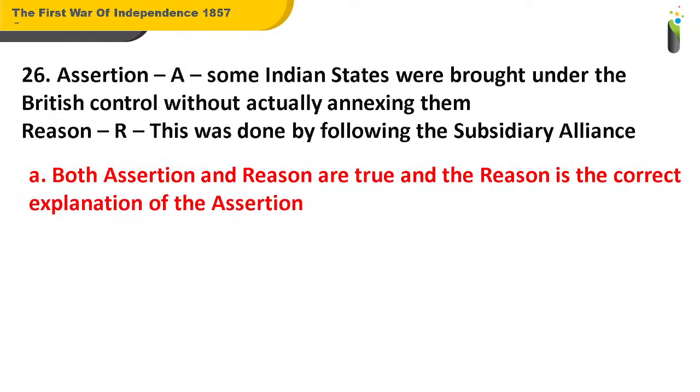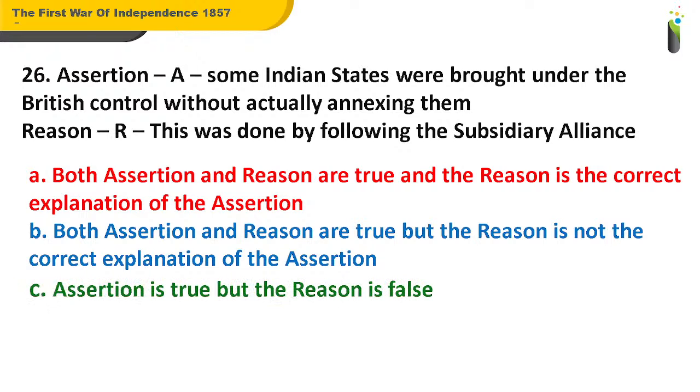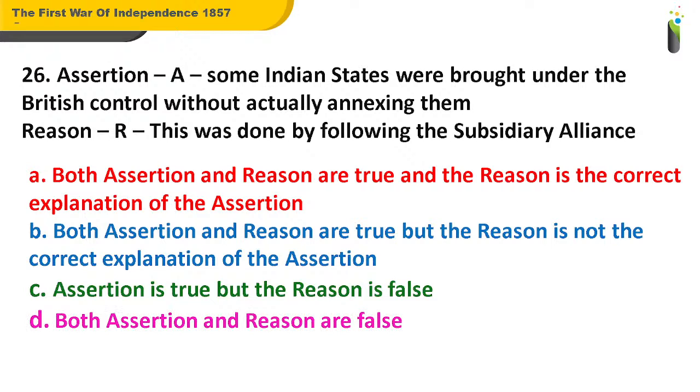And the options given are A. Both assertion and reason are true, and the reason is the correct explanation of the assertion. B. Both assertion and reason are true, but the reason is not the correct explanation of the assertion. C. Assertion is true, but the reason is false. And D. Both assertion and reason are false.